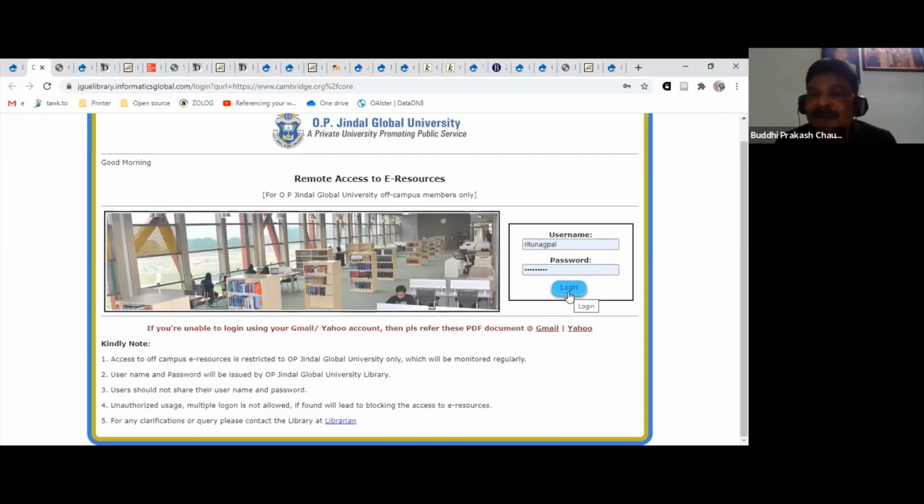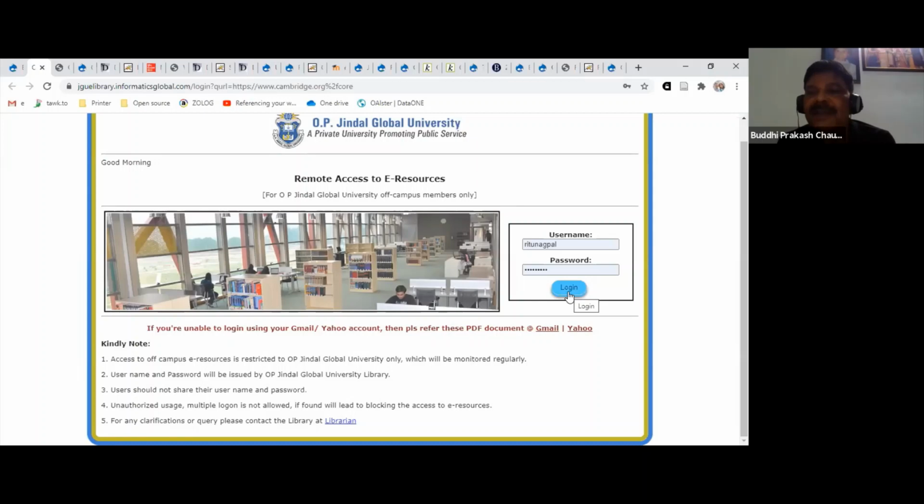If you are not able to log in using that formula, then there is some problem with your name, a typo or something. So check the spelling of your name, or the first part of your email ID. This is done automatically. The library does not set it for you. That should be made clear.